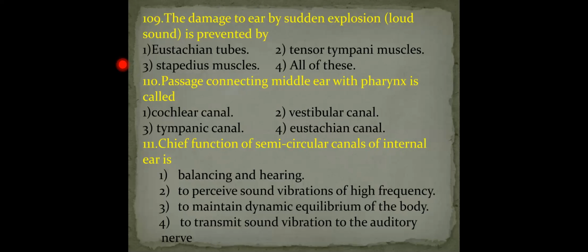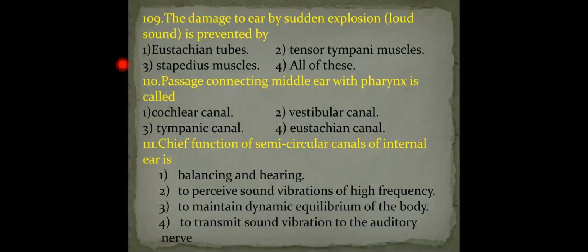When the large number of high frequency sound waves strike the tympanum and enter into the middle ear cavity, the middle ear cavity is connected with the pharynx, nasopharynx, with the help of eustachian tube. So the excess sound waves pass through the eustachian tube into the pharynx. So eustachian tube is responsible.